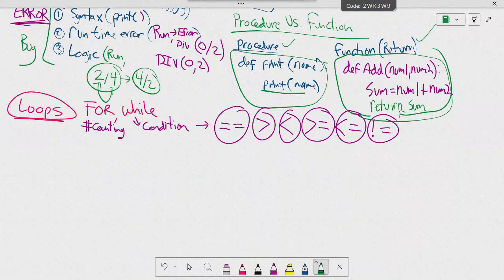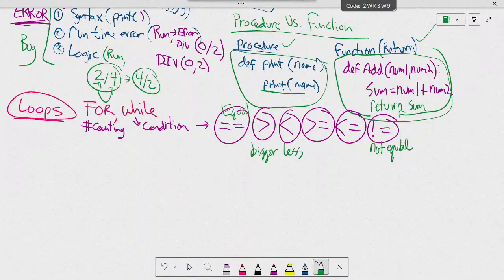This means equal. This means not equal. This is bigger than, and this is less than. And this is bigger or equal to, and this is less or equal to, okay?